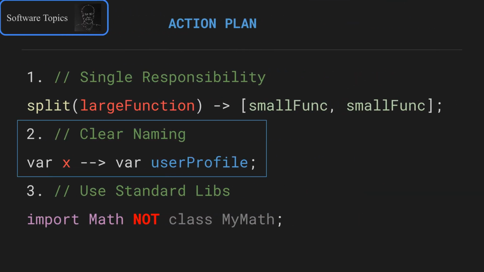So how do you apply this today? 1. Break large functions into smaller, single-purpose ones. 2. Rename variables from X or data to user profile or invoice list. 3. Use standard libraries instead of writing custom utility functions.